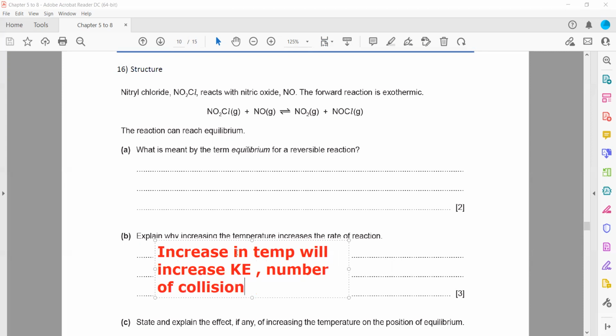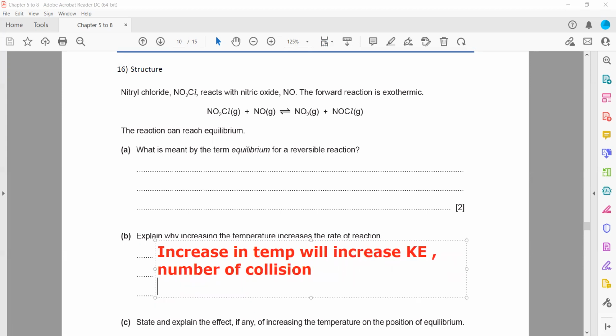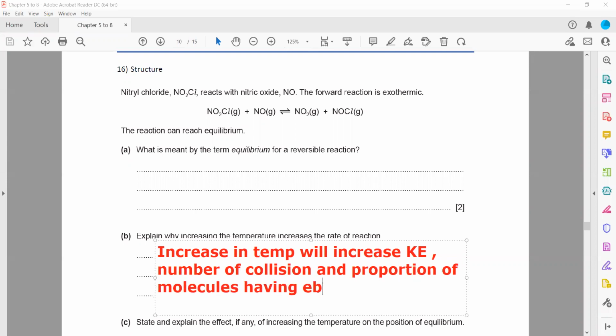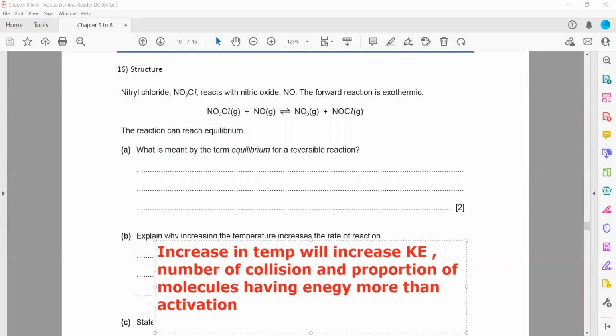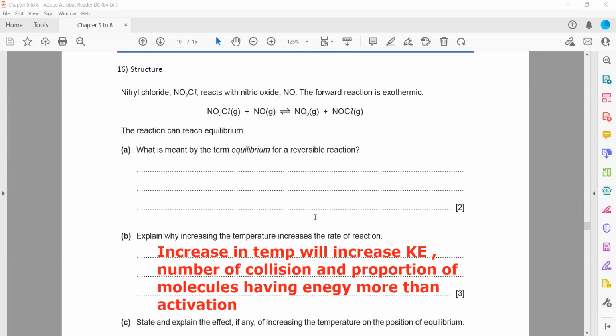or number of successful collisions, as well as the proportion of molecules having energy more than activation energy. So activation energy is not changing, but the number of the particles which are having energy more than activation energy will change. Activation energy can only be changed by using a catalyst.